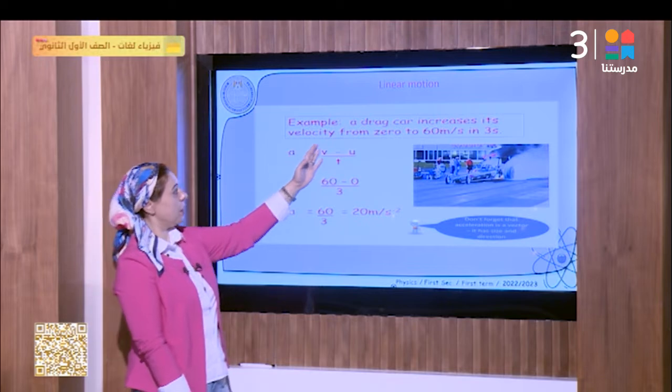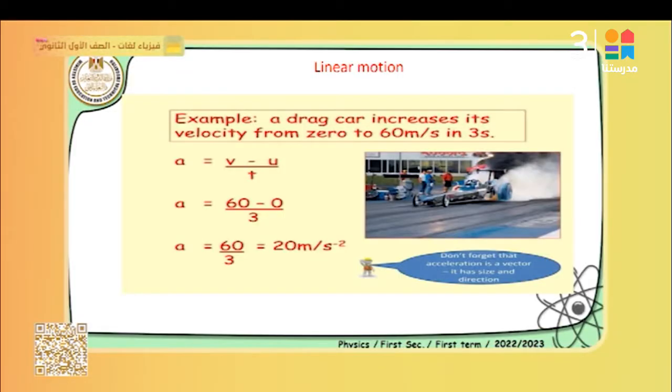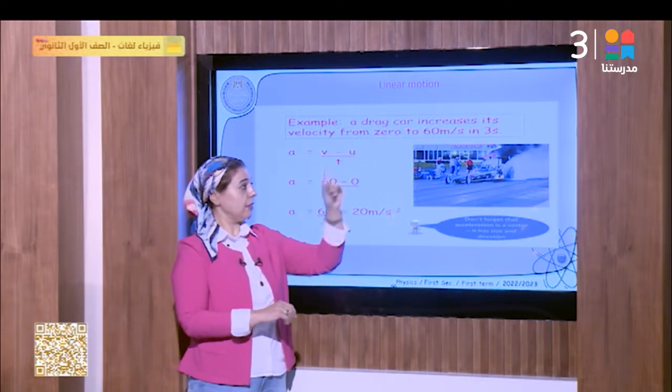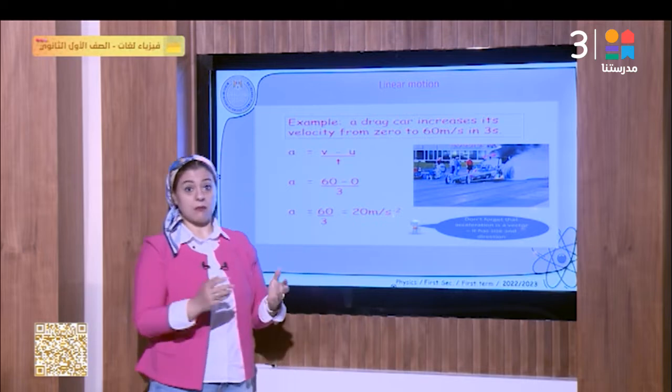If you have here a car, and this drag increases its velocity from zero, the car here will start its race. Of course it's static, so the initial velocity equals zero, and the velocity increases from 0 to 60 meters per second in 3 seconds. Find the acceleration. We want the acceleration. The object was at rest, the car was stationary, then it changed its velocity within 3 seconds to 60 meters per second.